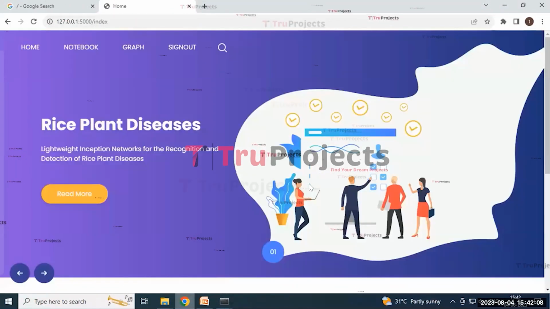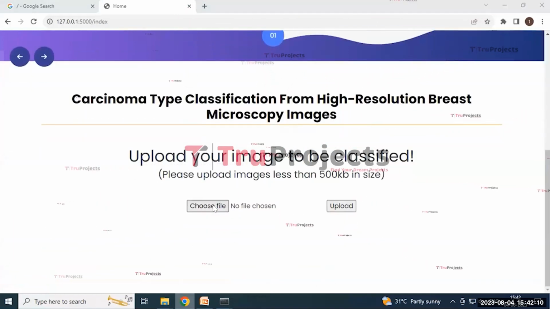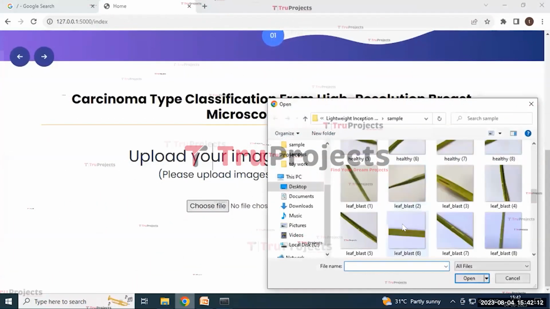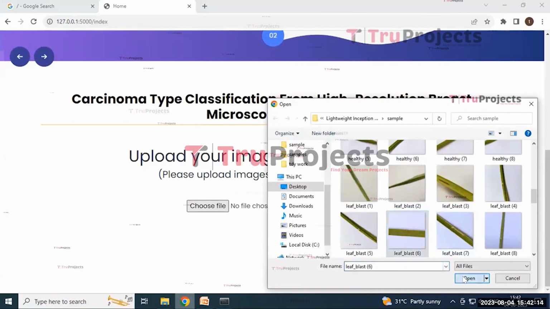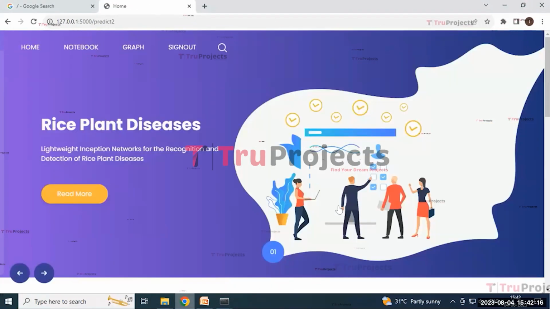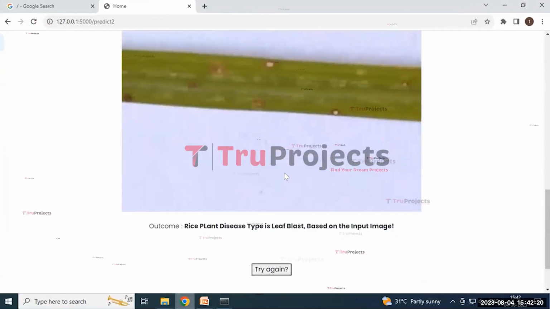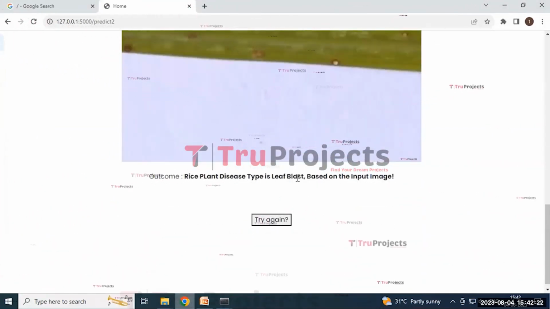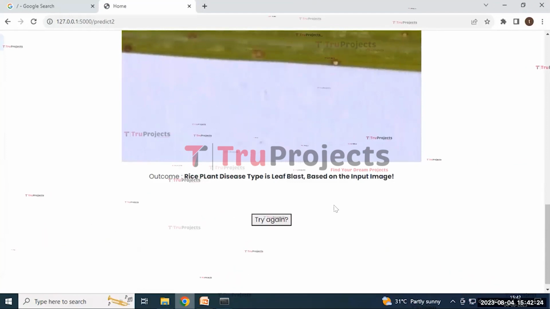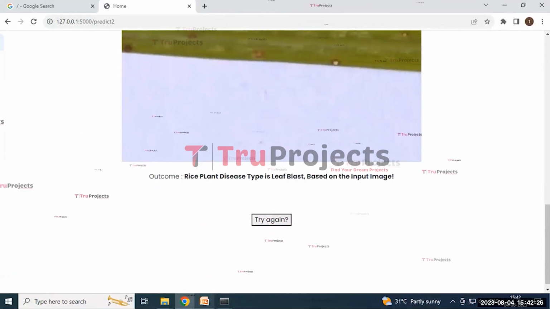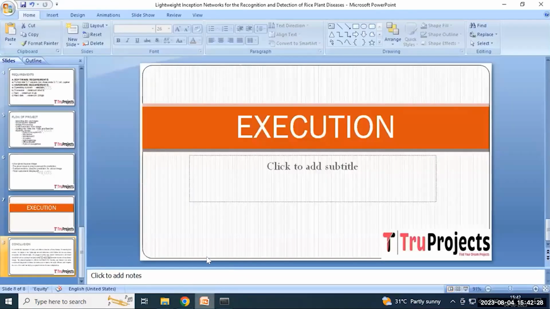And by using the try again button, we are redirected to this page, and by clicking on the choose file button, we can select another image and then click on the upload button. Here it will redirect to this page and it gives the prediction that the uploaded image is of leaf blast. In this way, we can detect the type of rice plant diseases.